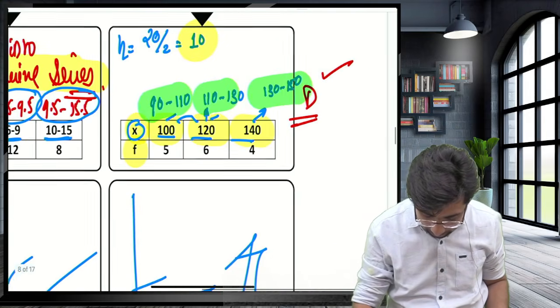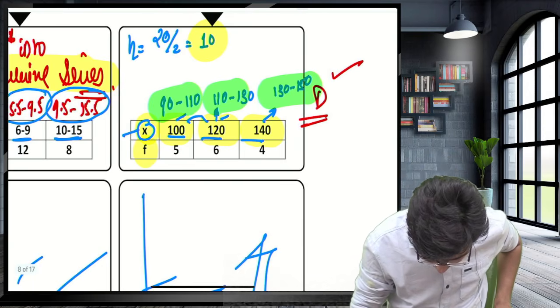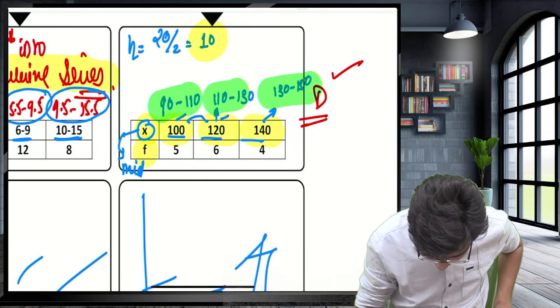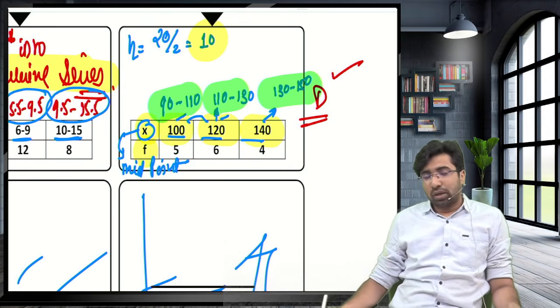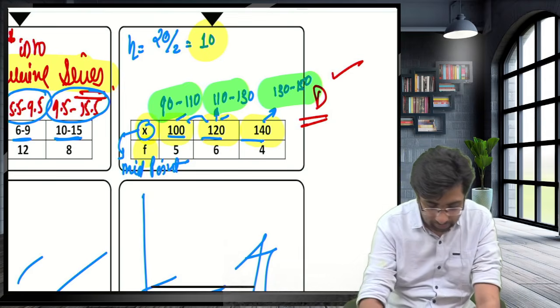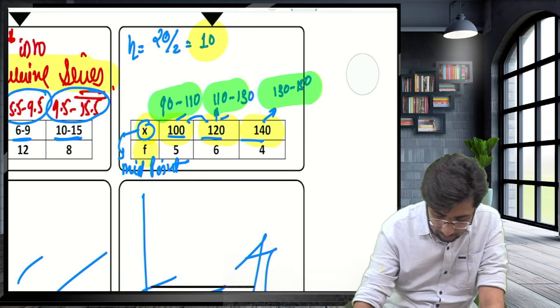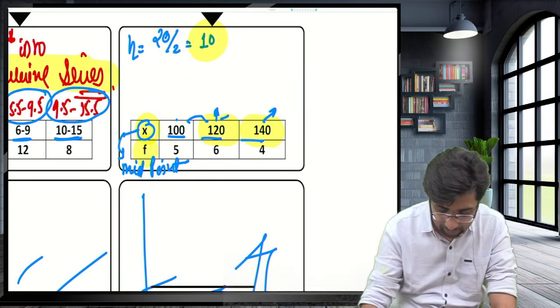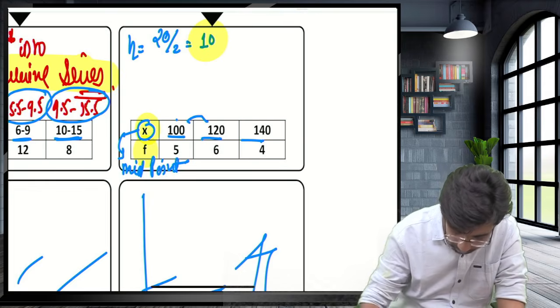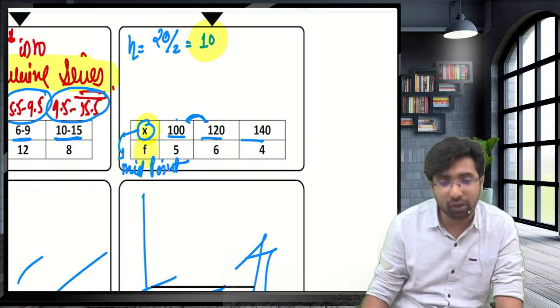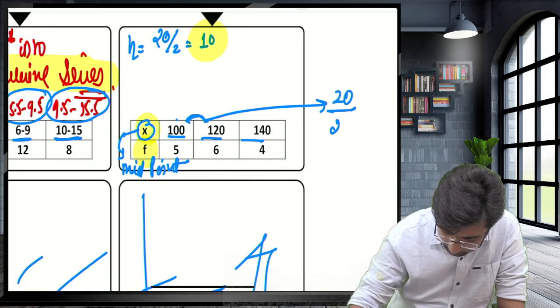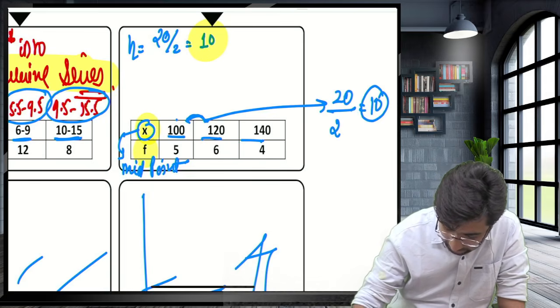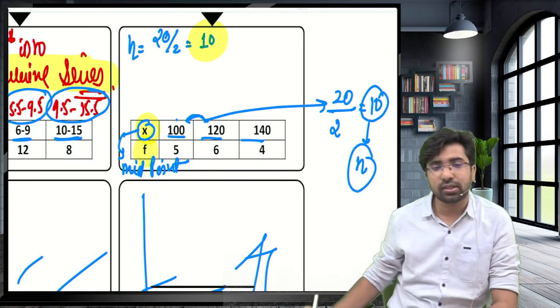Guys, what if they have given you the midpoint? If the midpoint is given, we do not have the class interval. So, can we draw the histogram if we have the midpoint? I will say yes. If they have given you the midpoint, then take the difference. What is the difference of 120? 20. Make it half: 20 divided by 2 is 10. This 10 is known as the height.